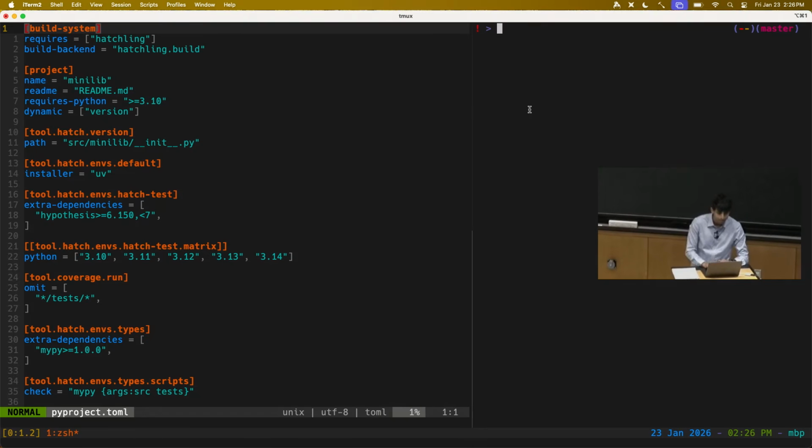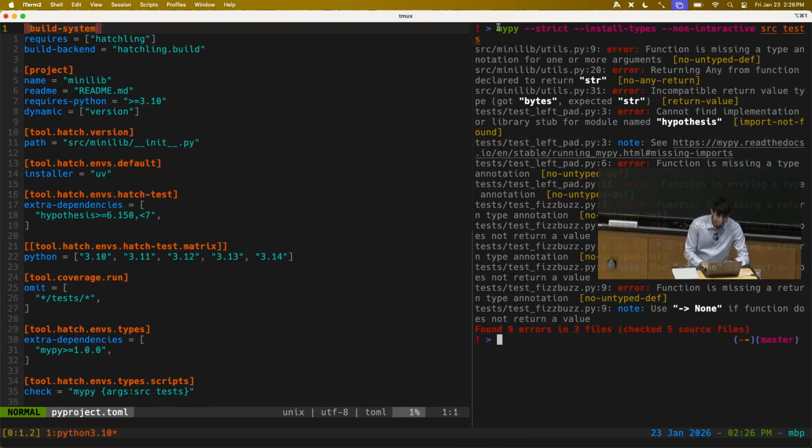invocations. But in certain projects, if you're not using a language-specific project manager, you might have to type out things like, maybe you want to directly, manually call mypy, and you might type out mypy --strict --install-types --non-interactive src tests to run the type checker over your code. And typing this out every time is tedious, right? You don't want to do that.